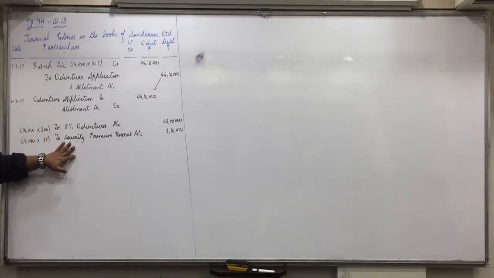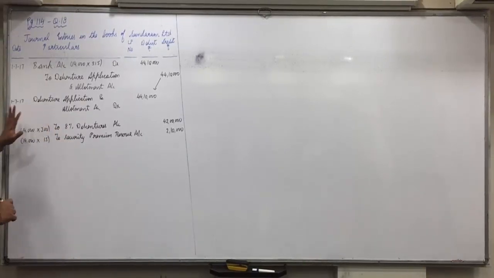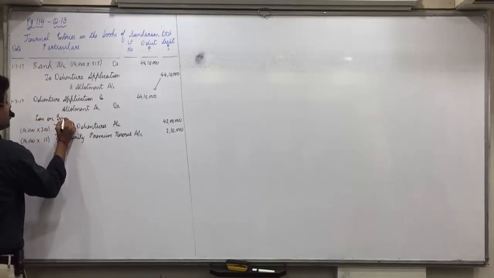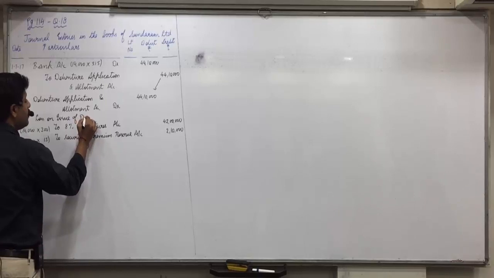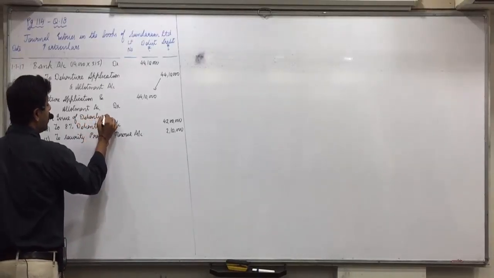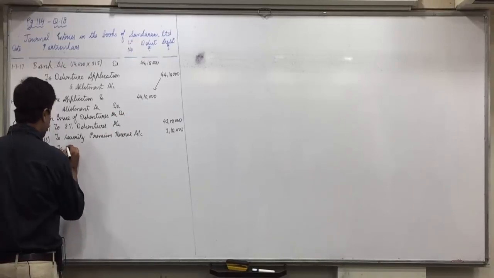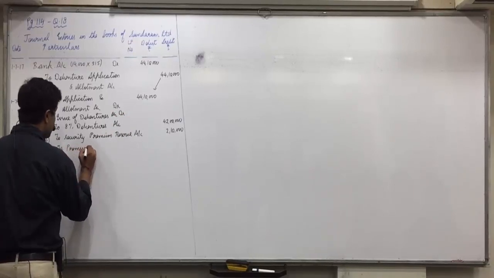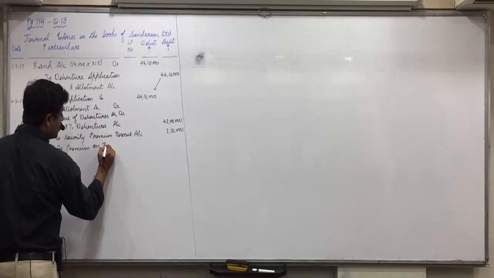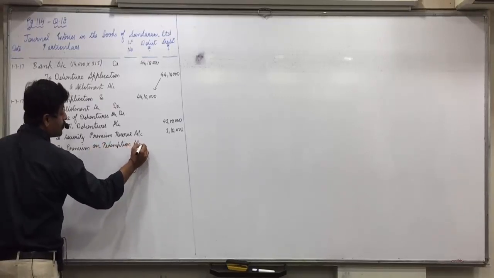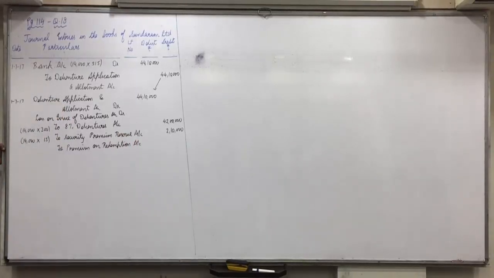Now they are also going to be redeemed at premium. So that effect we have to combine. That effect is loss on issue of debentures account debit to premium on redemption account. Now how much is premium on redemption? 30 rupees.